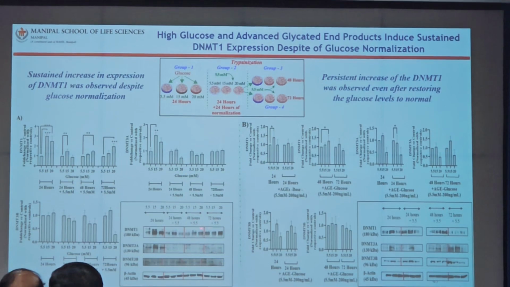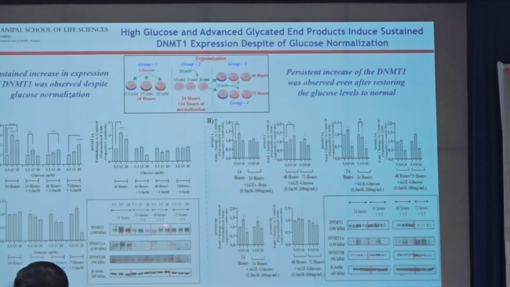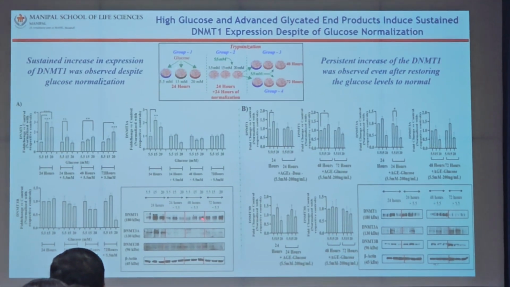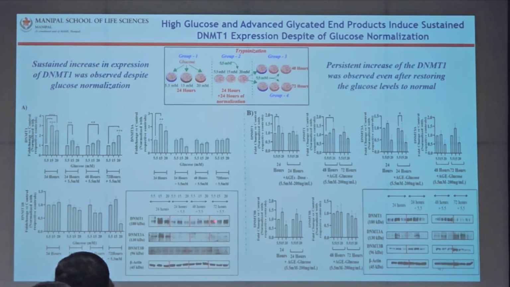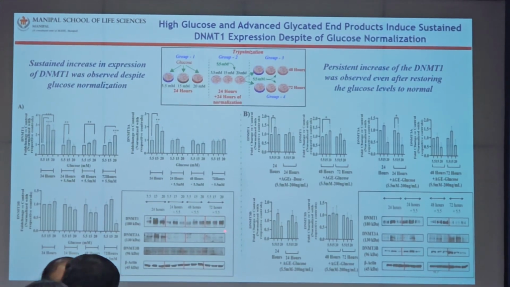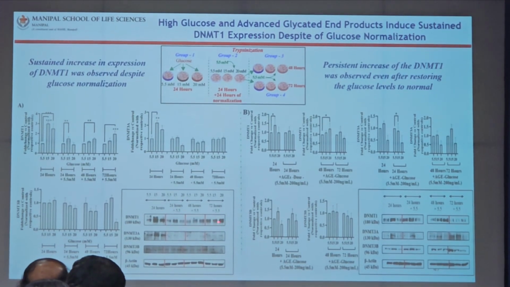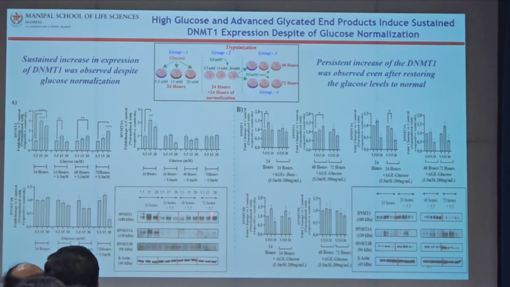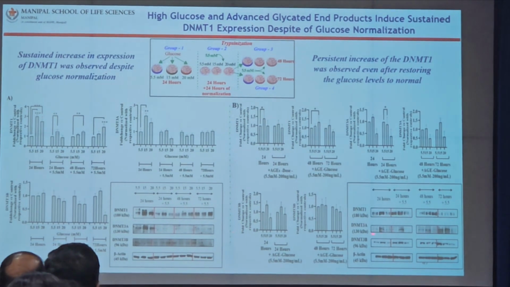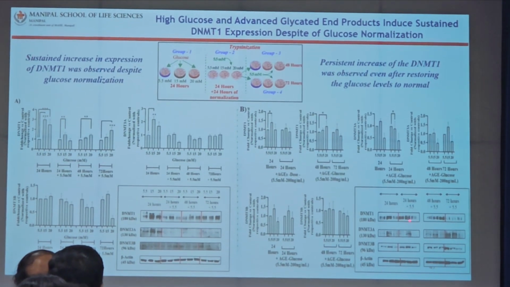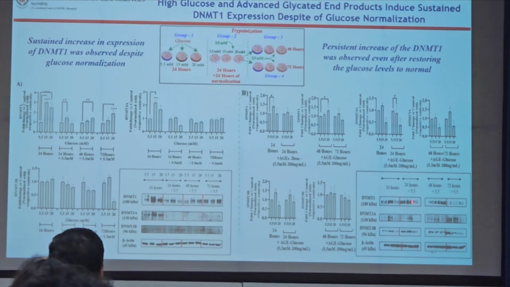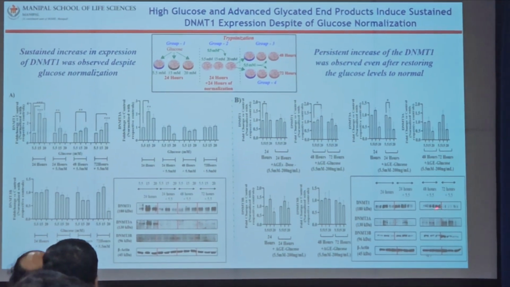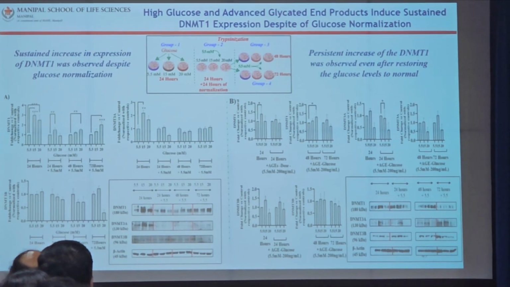And interestingly, these are the next generation of the cells. These are split and then grown again to the next passage. So transgenerationally we see more DNMT1 upregulation in endothelial cells in response to transient glucose. Similarly, at least at early time points, we also see this with advanced glycated end products.